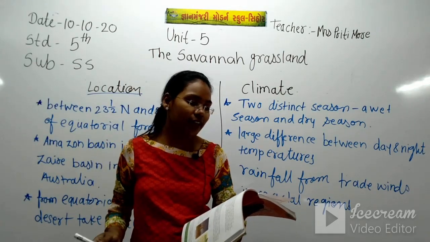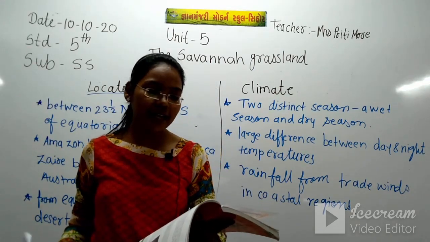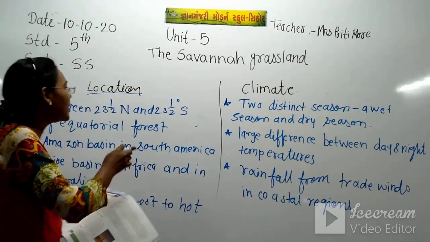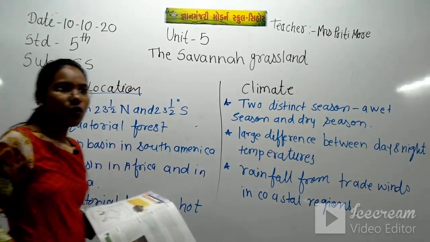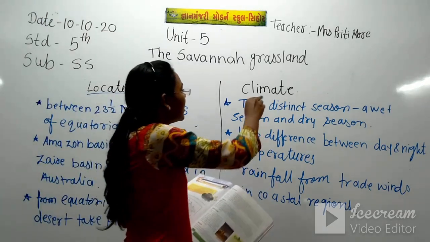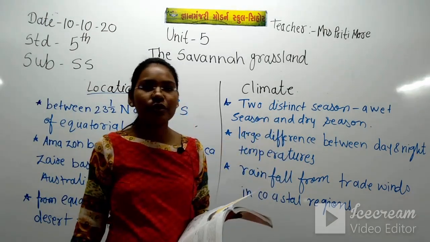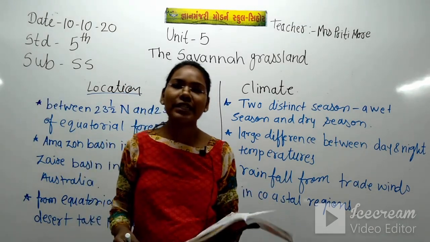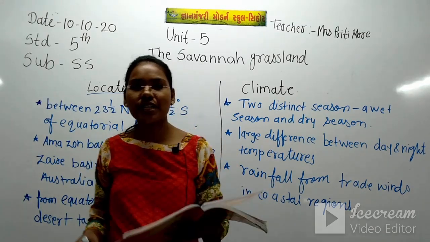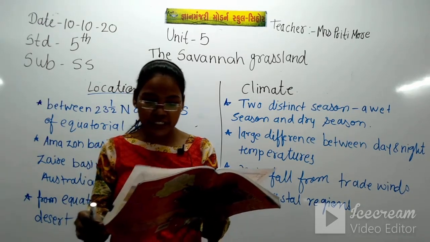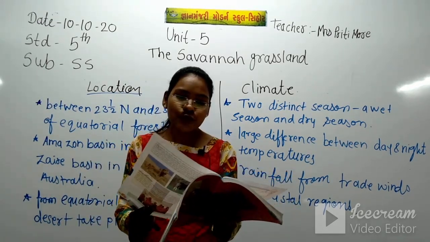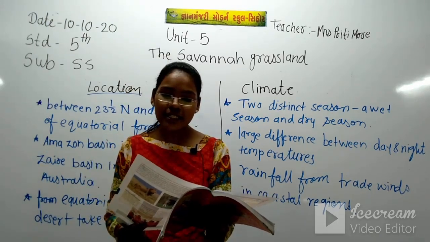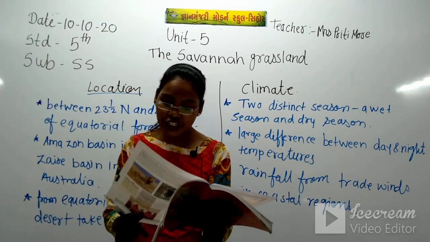So right now in the savanna grassland, we have covered the location, and even written the main points of the location. We have learned about the climate, and vegetation, which types of trees are there, elephant grass, acacia trees and baobab trees. I hope students you have got the information about the savanna grassland, its location, climate and vegetation.